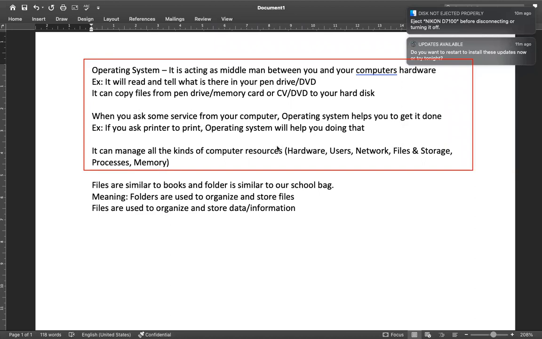For everything you have your parent. Similarly, for everything, the computer has its operating system. Only thing is the parent is tangible, you can touch and see. The parent is physical, but the operating system is not physical. It's software.